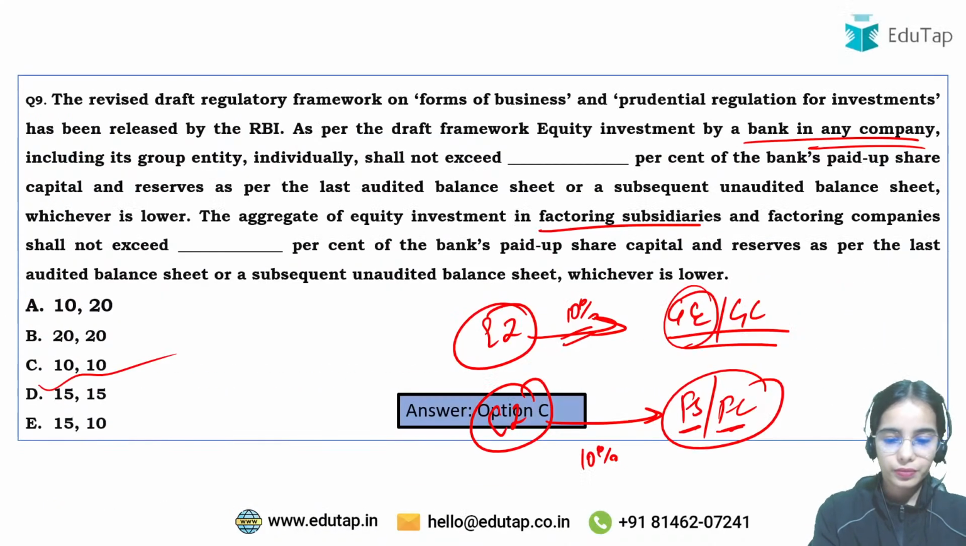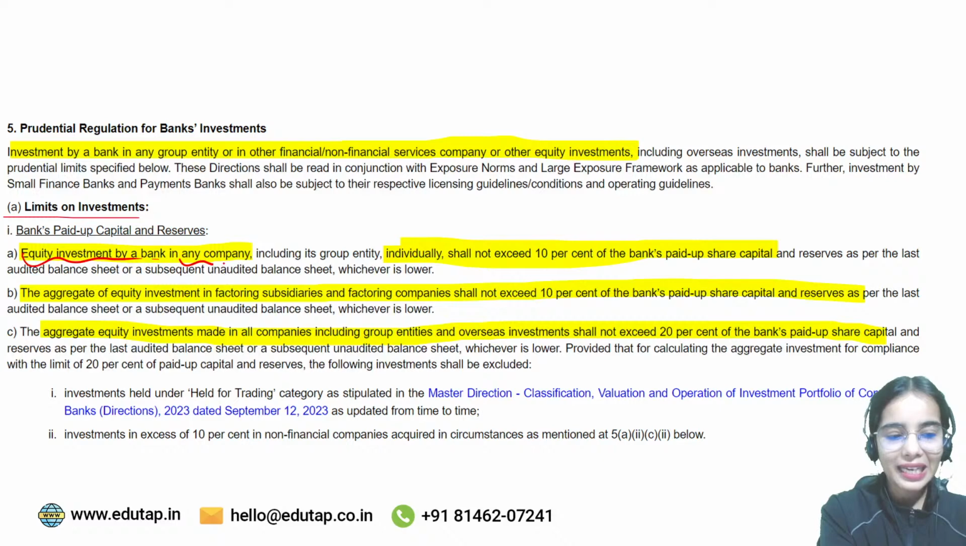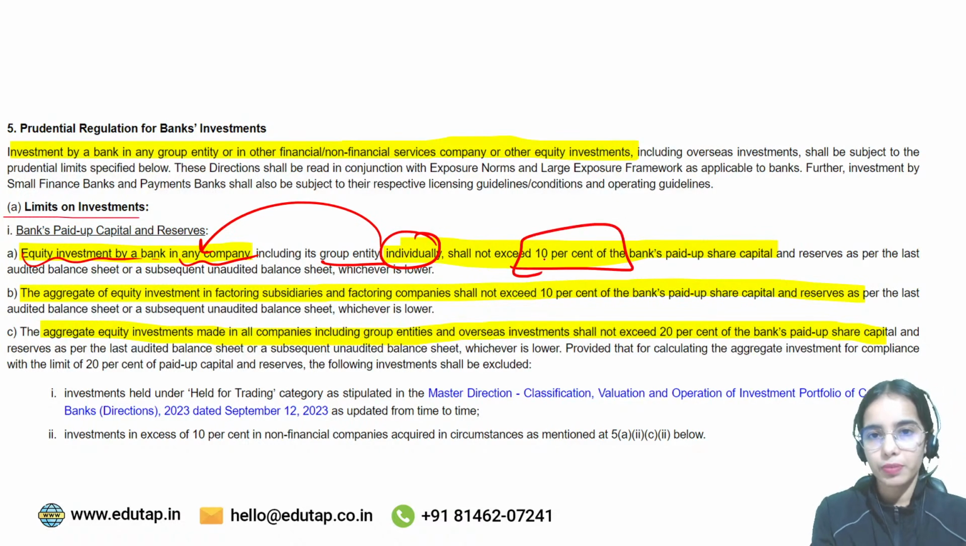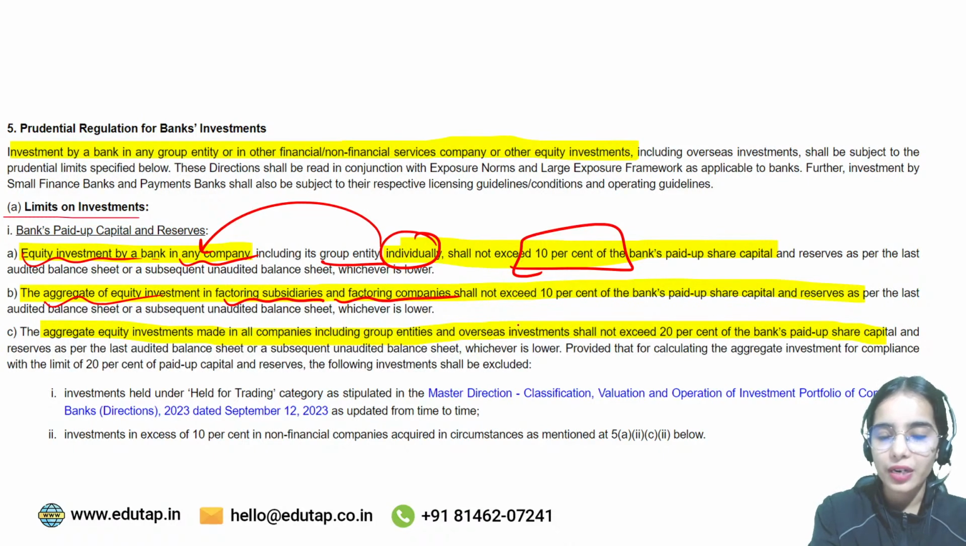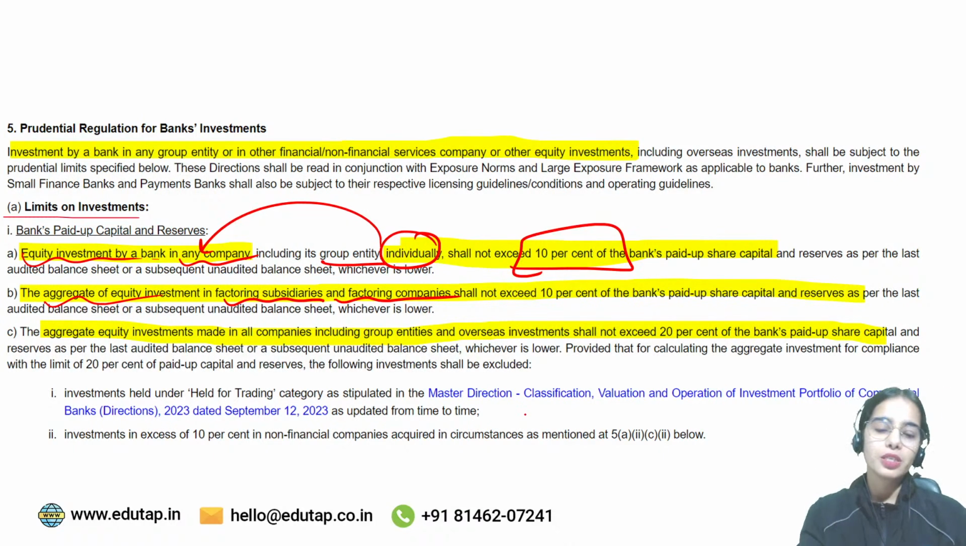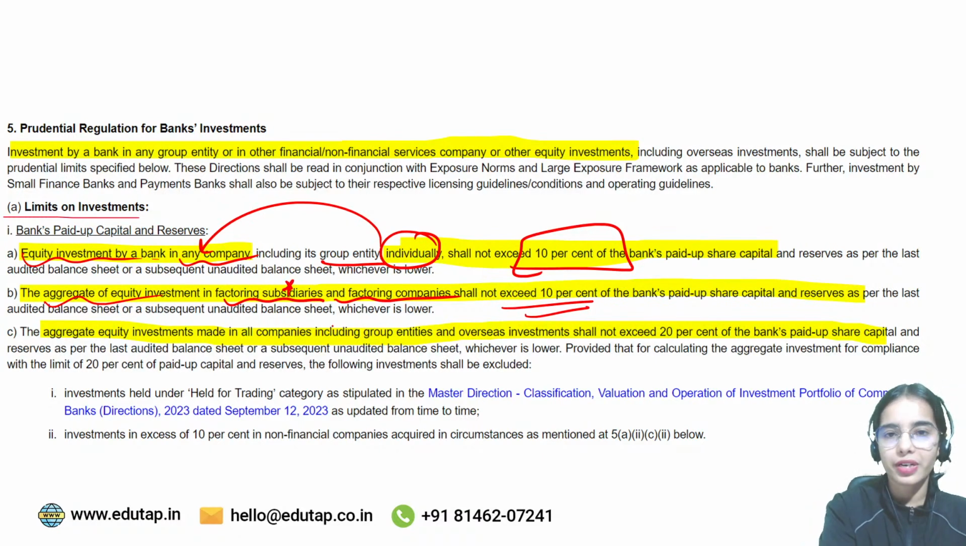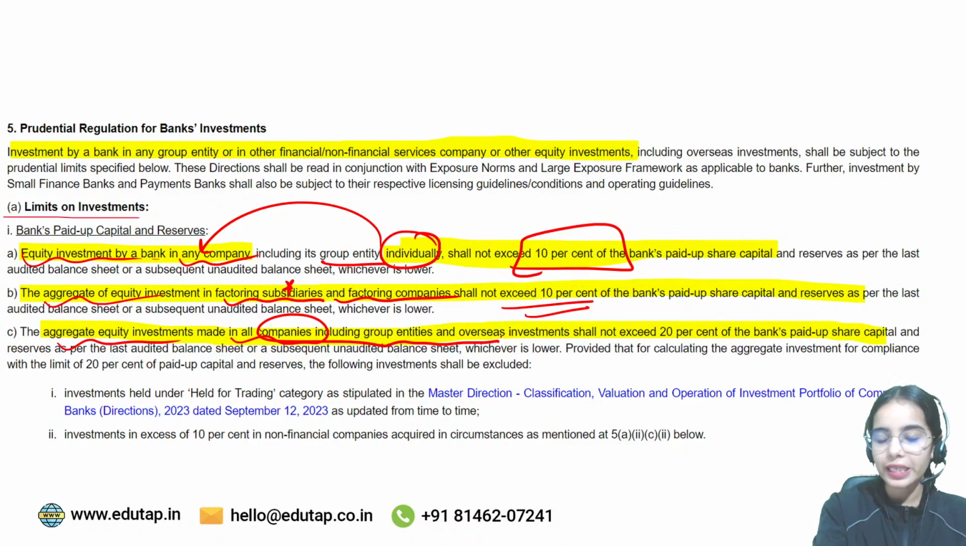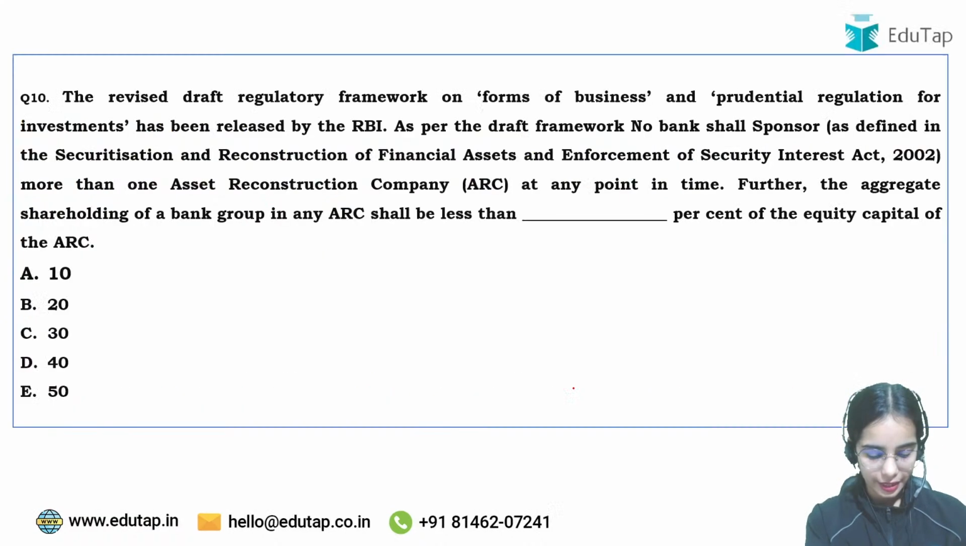So here you can see that for equity investment by a bank in any company, including the group entity individually, the limit is 10%. And if you are doing the aggregate investment in factoring subsidiaries and factoring companies, the aggregate investment limit is also 10%. This is specifically for the factoring business. Aggregate equity investment made in all companies, including group entities, should not exceed 20%. Okay, so this is the basic idea. Any confusion, anyone? Is there any confusion anyone has?